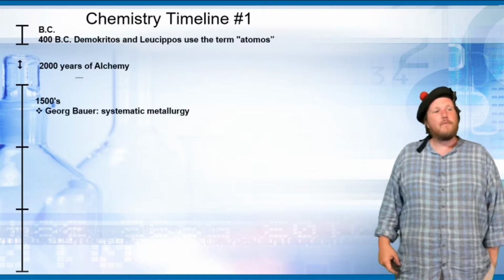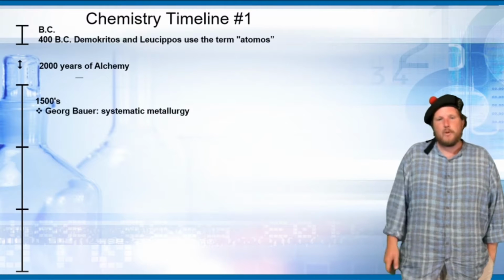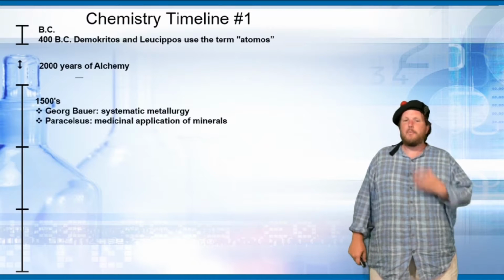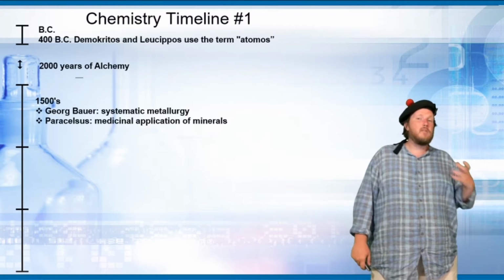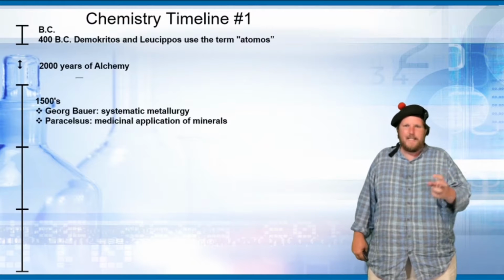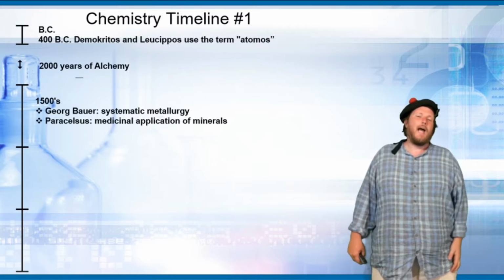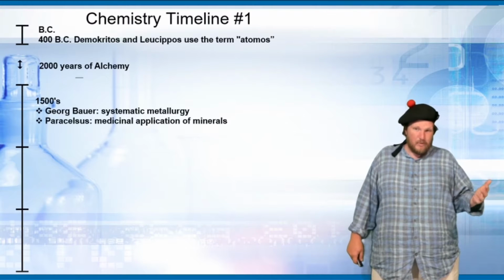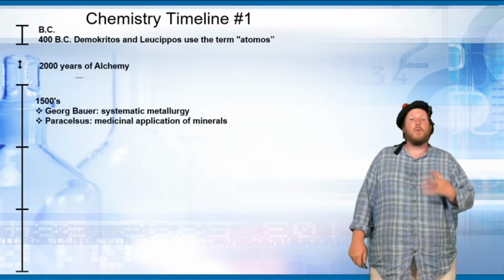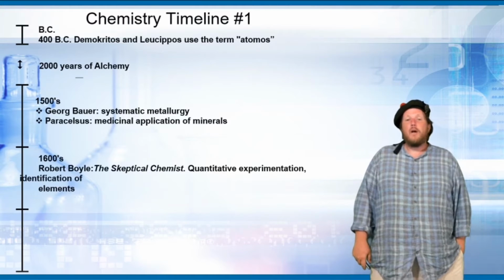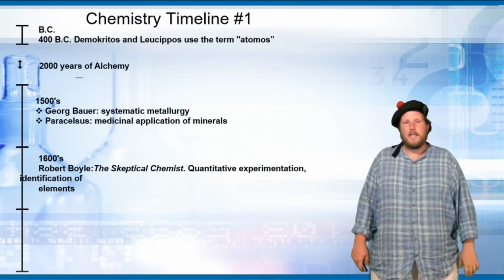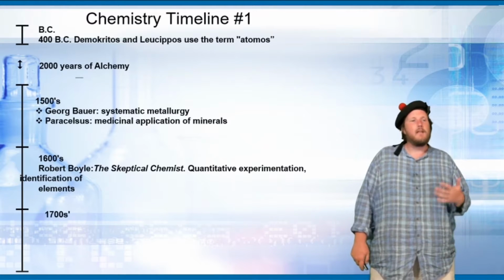In the 1500s, we have George Bauer, and he wrote a book called Systematic Metallurgy. Paracelsus came up with medicinal applications of specific minerals. So this is where we start getting practical ideas, usable things out of alchemy. There's actually a lot of usable things from alchemy before this, but particularly at this point, we start getting more and more usable things. In the 1600s, we get Robert Boyle's The Skeptical Chemist, Quantitative Experimentation and Identification of the Elements.